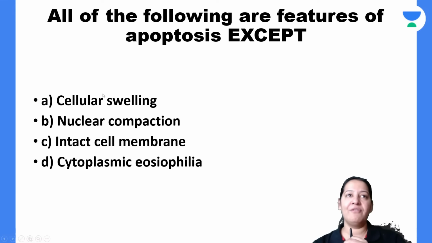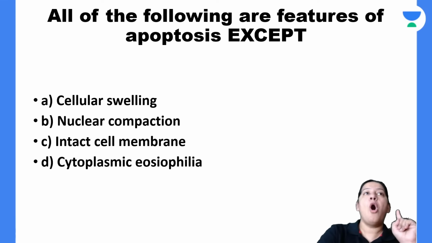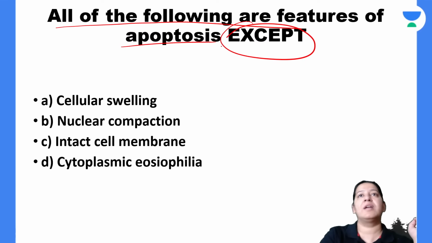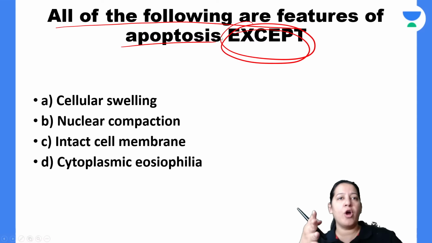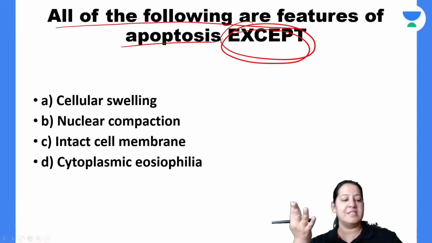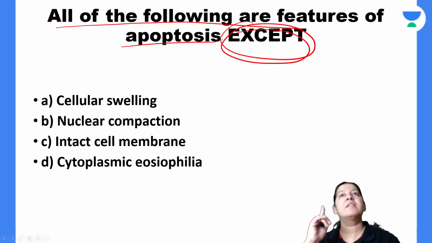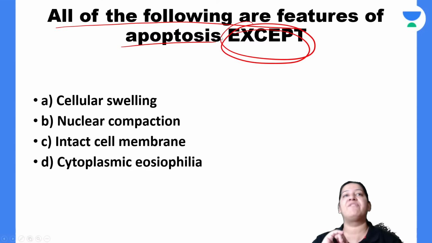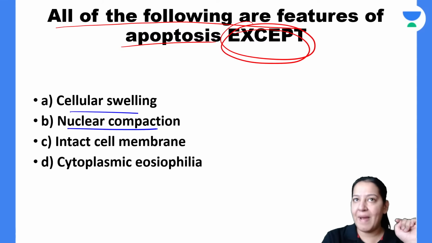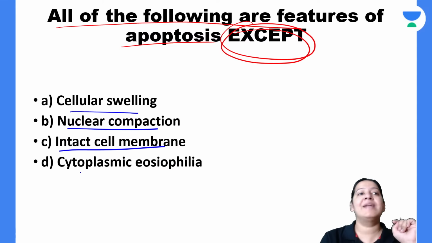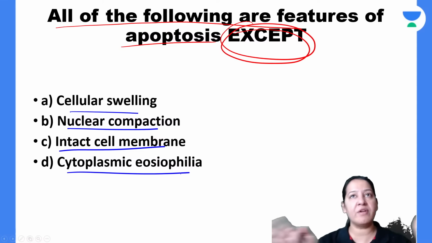This is the next question in front of you. Please read the question: all of the following are the features of apoptosis except. The question contains except, don't miss except. Which is not a feature of apoptosis? Read the four options, it is a very easy question. I want everyone to be right here. You have to tell me that feature. The four options are cell swelling, nuclear compactness, cell membrane intact, and cytoplasm eosinophilia. Which is not a feature of apoptosis?